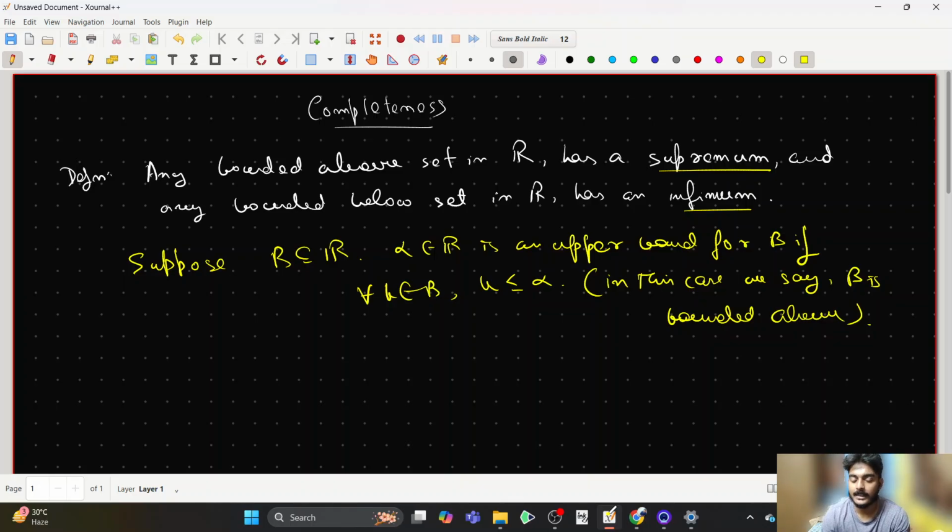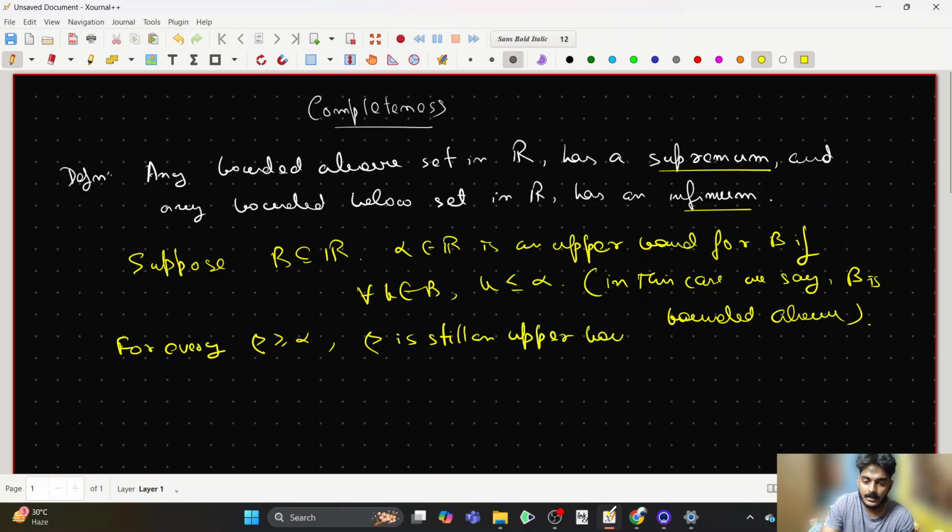Now see, by the ordering property of the reals, it can be pretty easily understood that if I choose any real number beta greater than or equal to alpha, beta is still an upper bound for B, right?